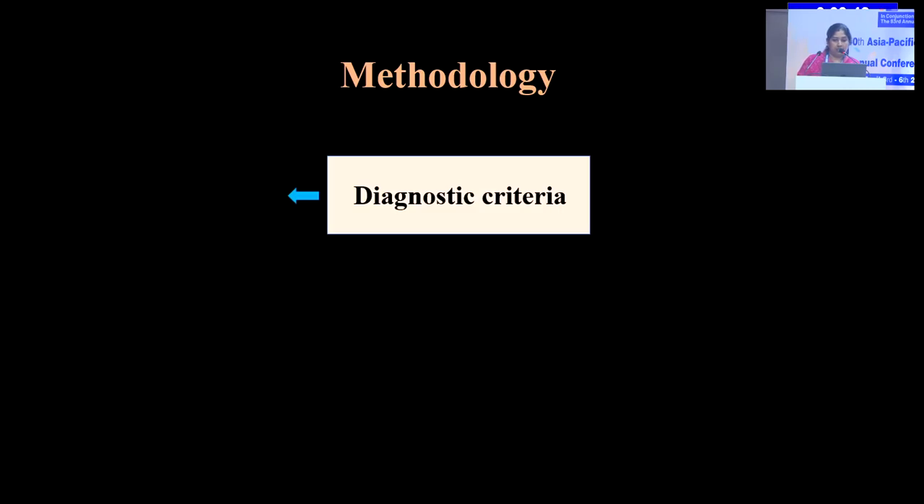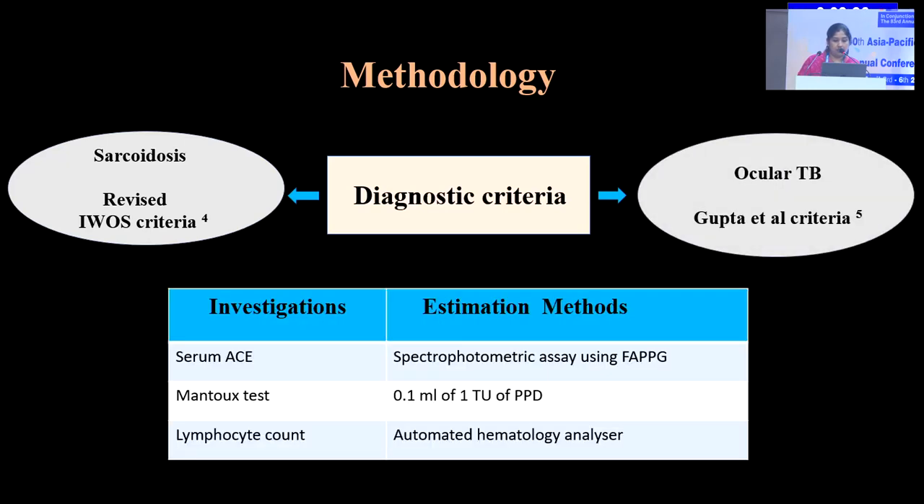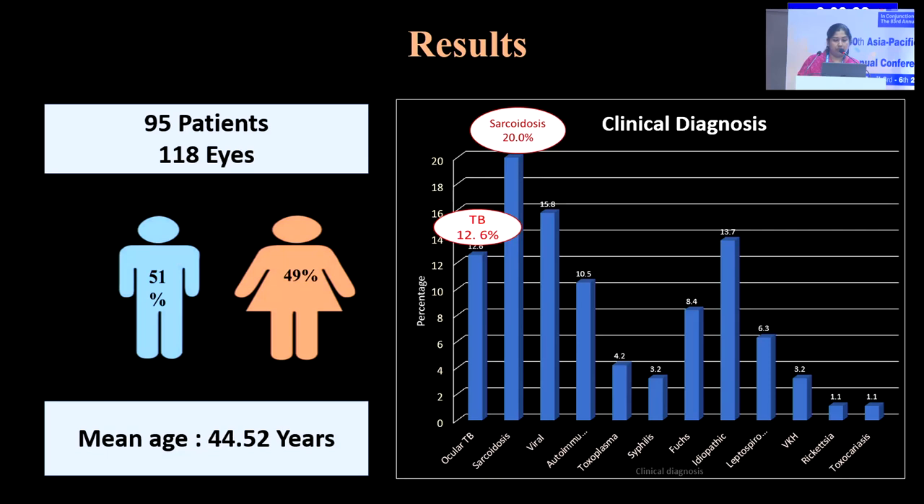The diagnostic criteria used were the revised IWOS criteria for sarcoidosis and the Gupta et al. criteria for ocular TB. We had 95 patients with a mean age of 44.52, and 12% of the total study population had ocular tuberculosis, and 20% of the study population had sarcoidosis.